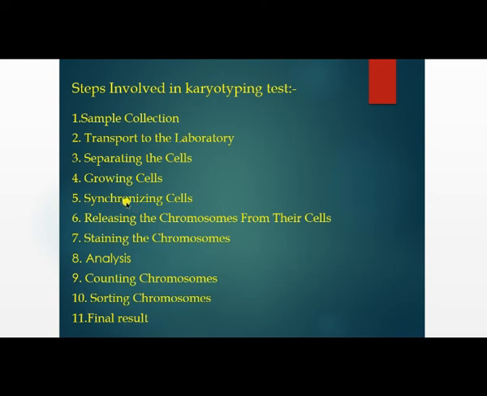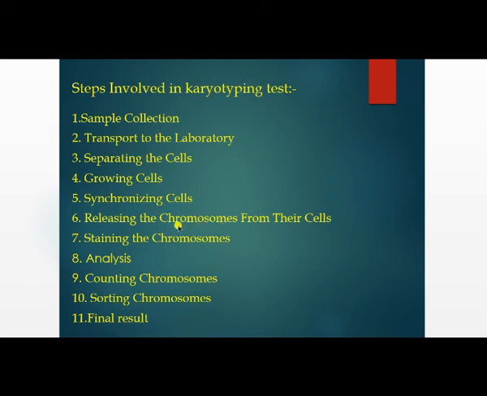In that condensed form you can arrest the cell division process, basically at metaphase. In metaphase, we arrest all chromosomes by the synchronization method. Next, releasing the chromosomes from their cells. After arresting the cells, you have to remove the chromosomes from the cells.